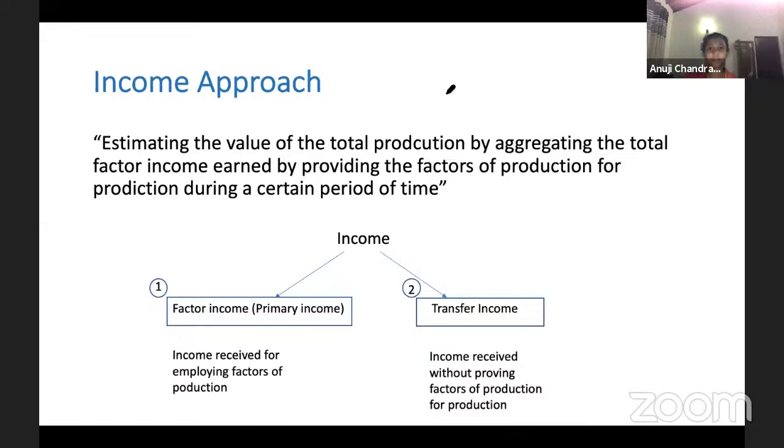Yes, so now guys, income approach. I have included some slides in case you needed them. I haven't included the expenditure approach, because I did this presentation only for this seminar, but I have completed it up to the income approach.